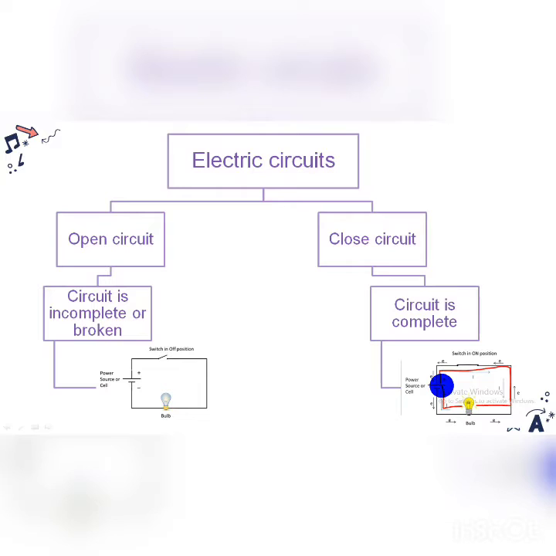Getting it? Okay, so these things we understood in the 6th standard. Also the closed circuit is considered as a switch on condition. So these things we have completed in the 6th standard. Along with that we have understood about conductors and insulators.